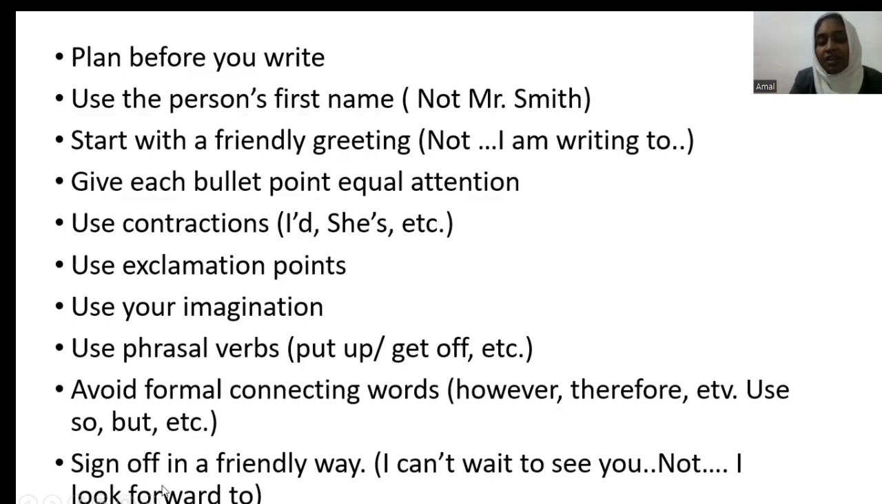And then you sign off in a friendly way. So you can say, I can't wait to see you. Do not sign it off as I look forward to, or yours sincerely, yours faithfully, best regards. Do not sign it off like that, because those ways of signing off are a formal way. So they should go into the formal letter. All right.